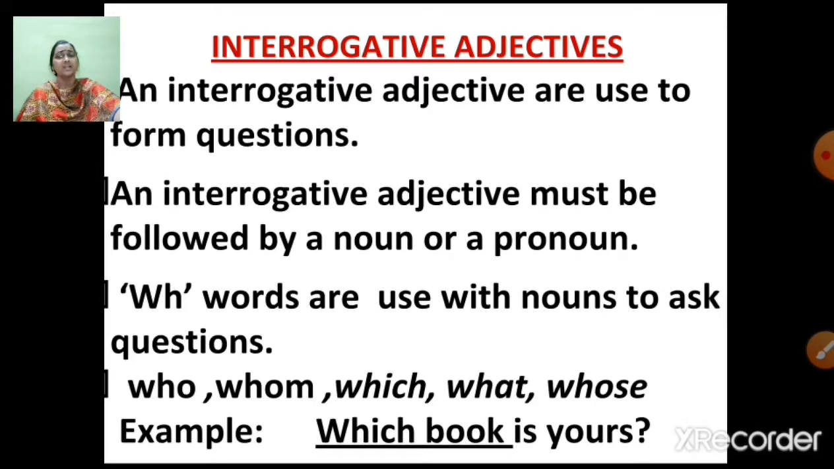Now just how we will identify an interrogative adjective is, just beside the question word, that is which, you will find a noun. Now see, just beside this which, I am getting the noun book. Alright. Okay, now let's move ahead.